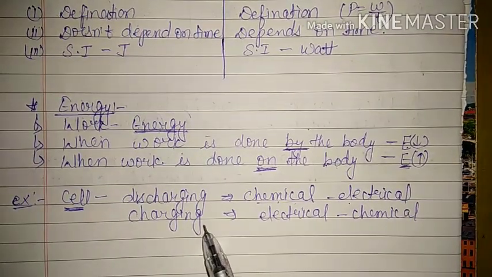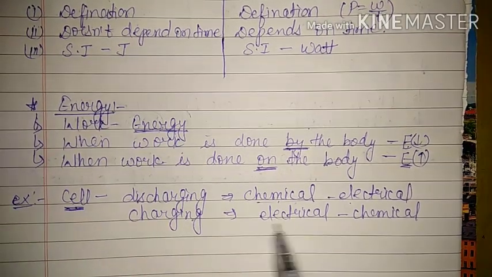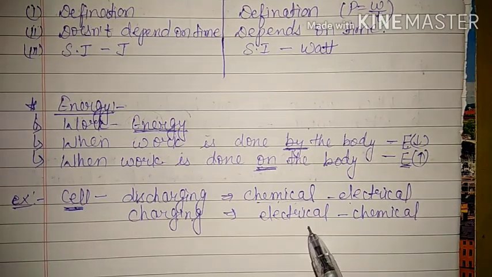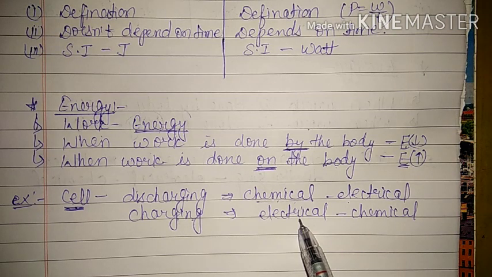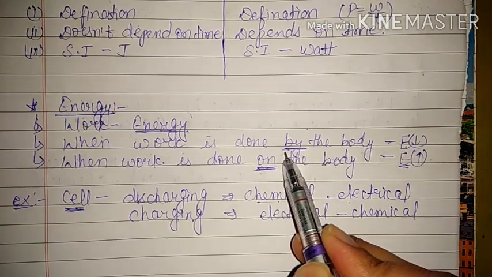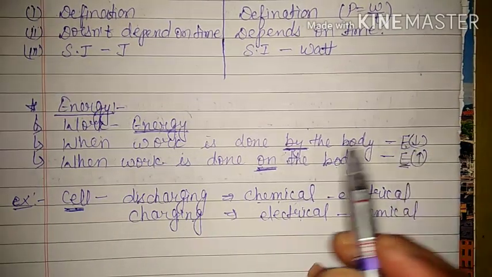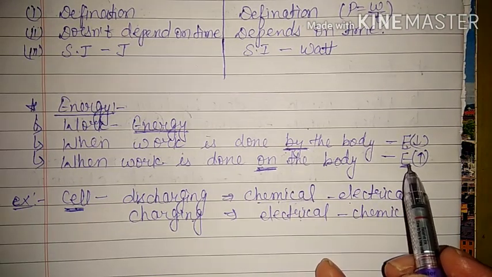That means here the work is done on the cell, because we are giving electrical energy to the cell and the cell is taking and storing it. That means here the energy is increasing. So after some time it gets fully charged. So we know that if the work is done by the body, that means if the body itself is doing work, then its energy will decrease. And if the work is done on the body, then its energy will increase.